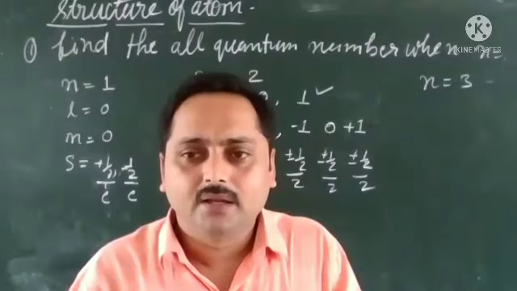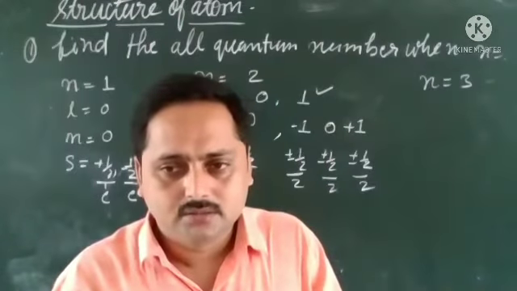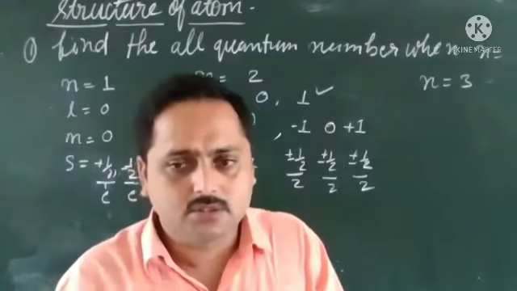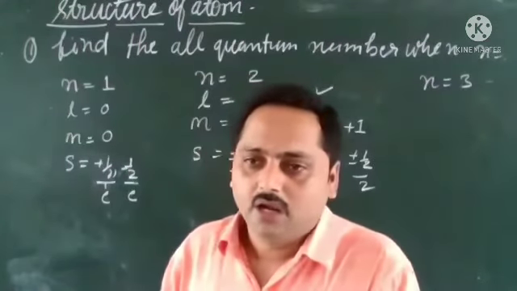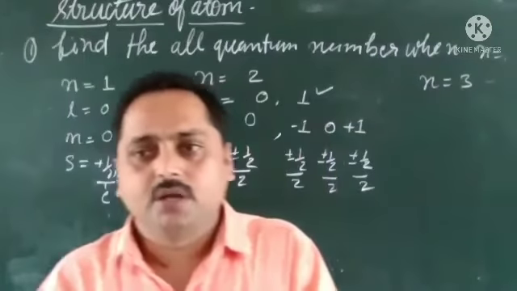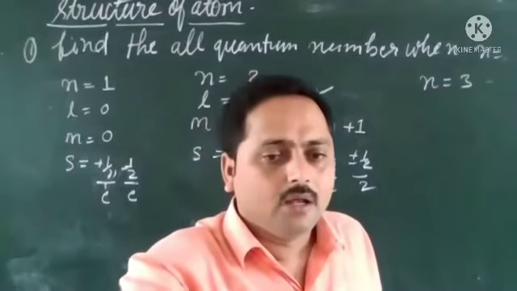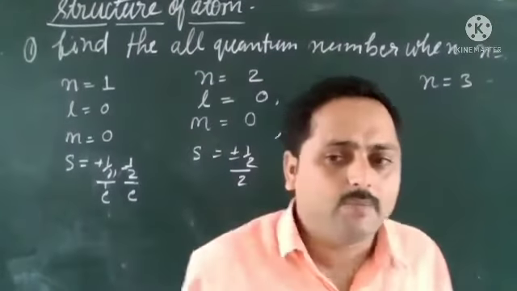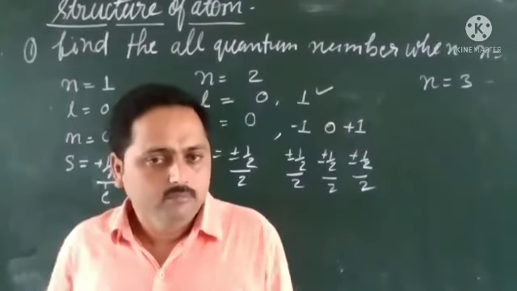Only 6 students. What about the others? 25 students are live and only 6. What is your problem?